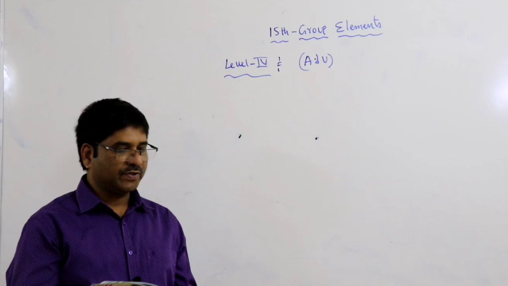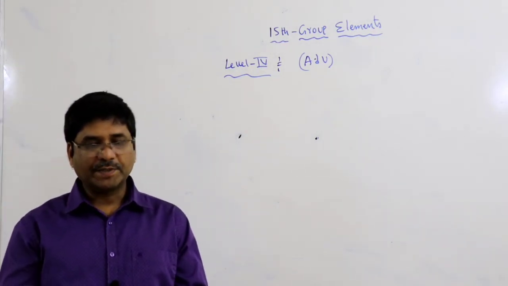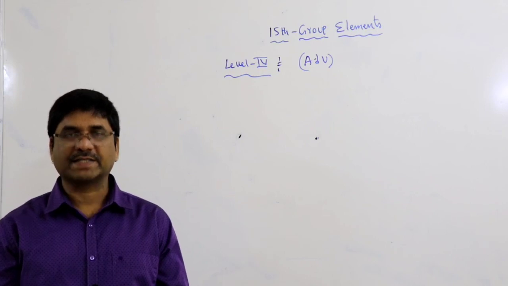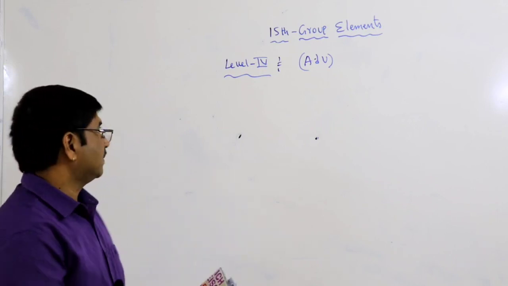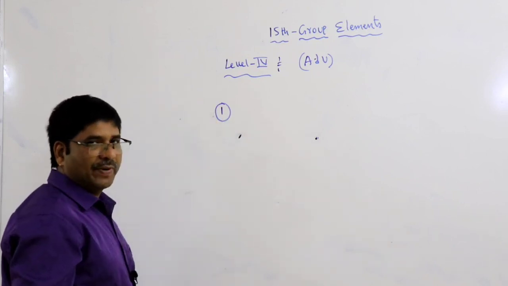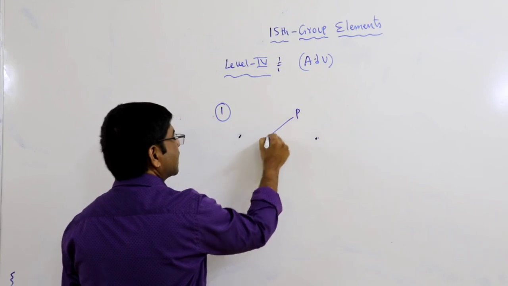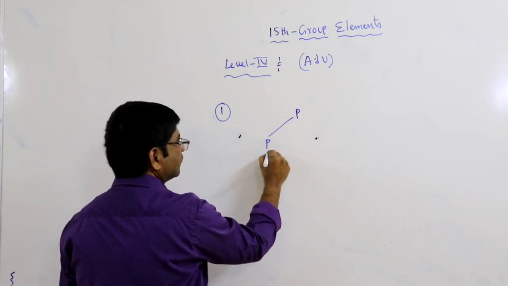In that level 4, the first question is, white phosphorus P4 has. You know that white phosphorus structure is like this.